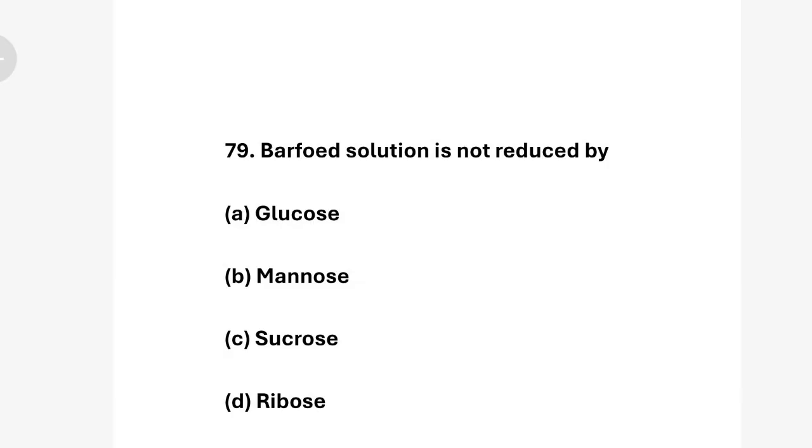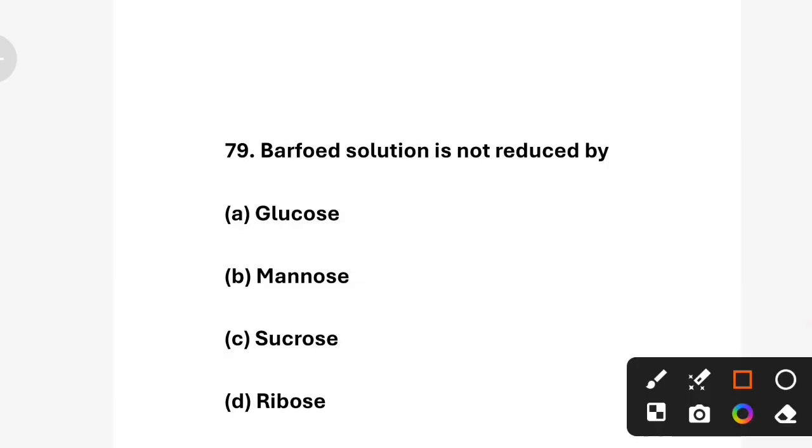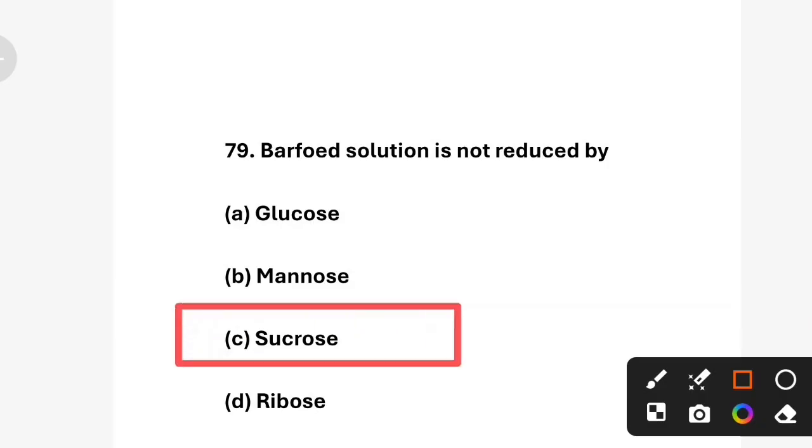Benedict's solution is not reduced by: option A, glucose; option B, mannose; option C, sucrose; option D, ribose. Correct answer is option C, sucrose. Benedict's test is used to differentiate between monosaccharides and disaccharides. It gives a positive result with monosaccharides like glucose, mannose, ribose, but does not react with sucrose as it's a non-reducing